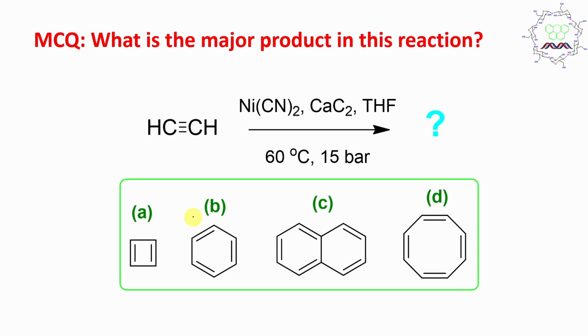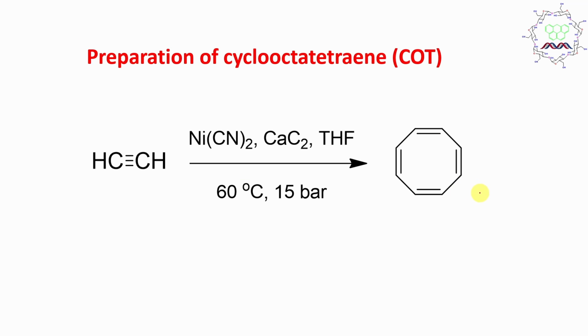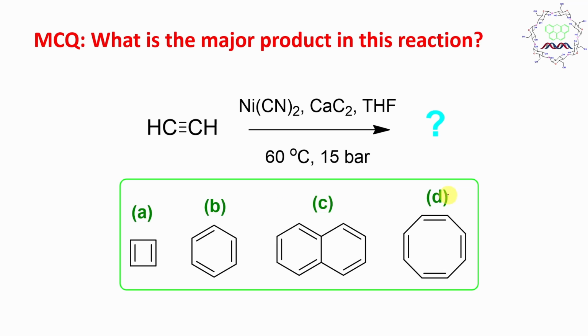Now let's go back to our MCQ. What is the major product of this reaction? Actually in this reaction 4 molecules of acetylene react together and produce cyclooctatetraene. This is a one-step preparation of this molecule. Very interesting as well as important information. So I suggest, students, please remember this information. Okay, so this is the overall discussion.